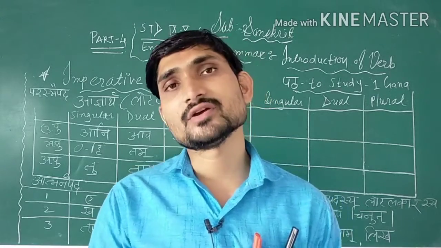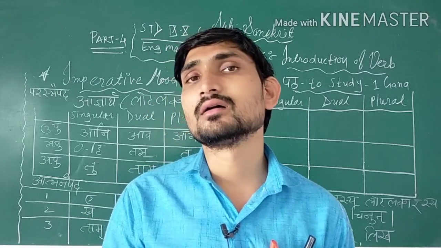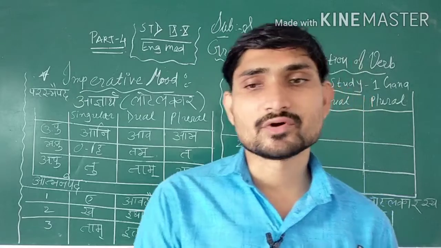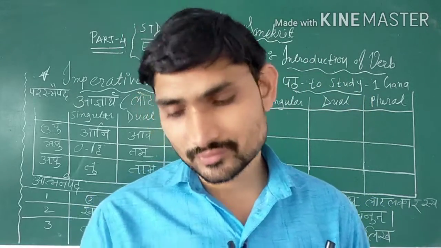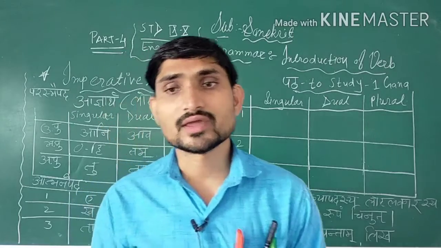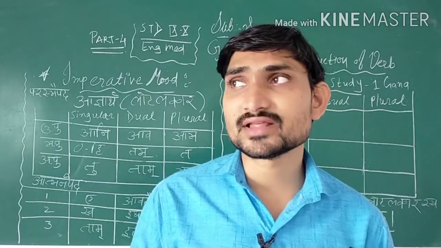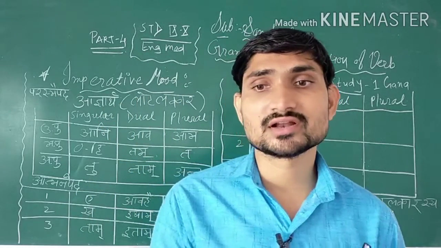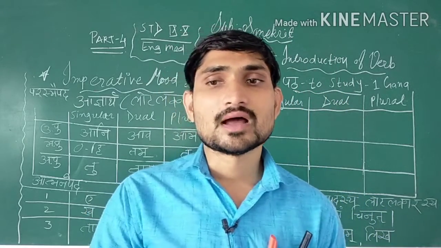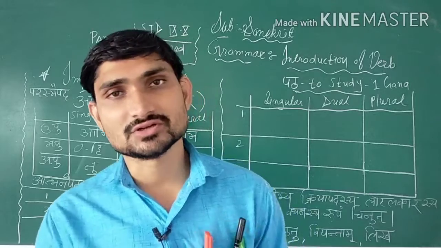Now today we have to see part number 4. In this you will learn imperative forms. Students, what are imperative forms? Imperative forms means one type of order. You will say to someone, oh child, tvam alasyam tyaja.